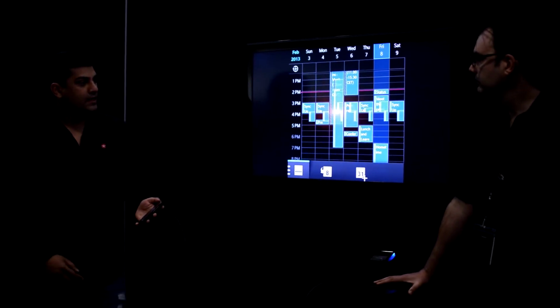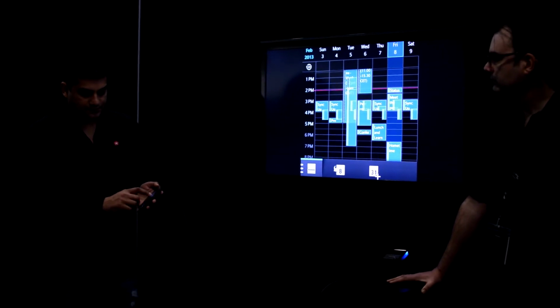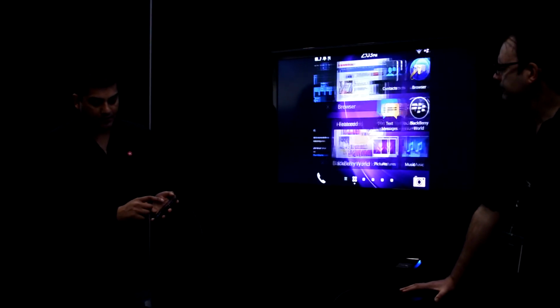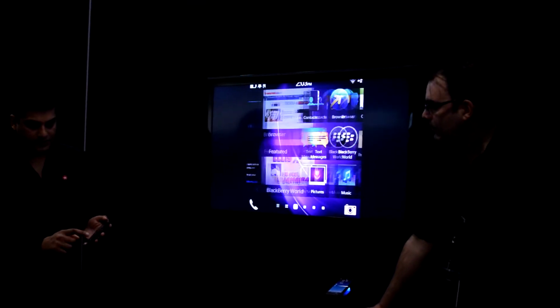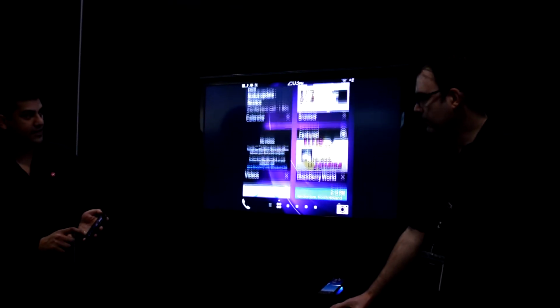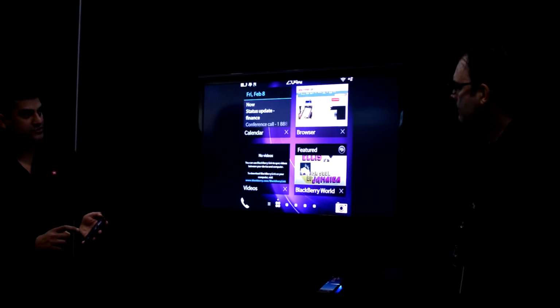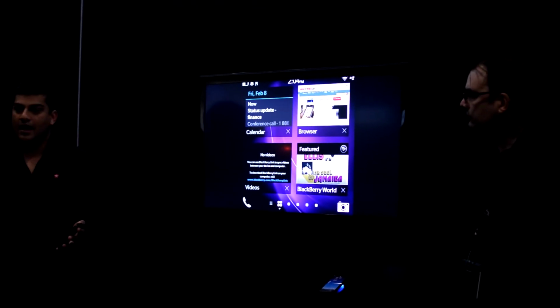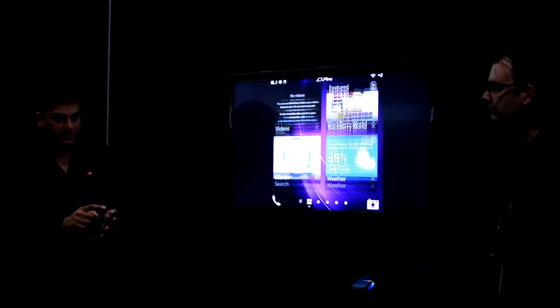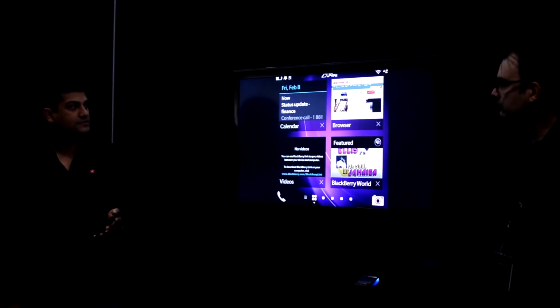Now, the other thing you'll notice is that whilst we have the same application set as the Z10, we still also support up to 8 applications running. So we still provide you active frames that you can see on each screen, and still the ability to toggle between a number of applications.